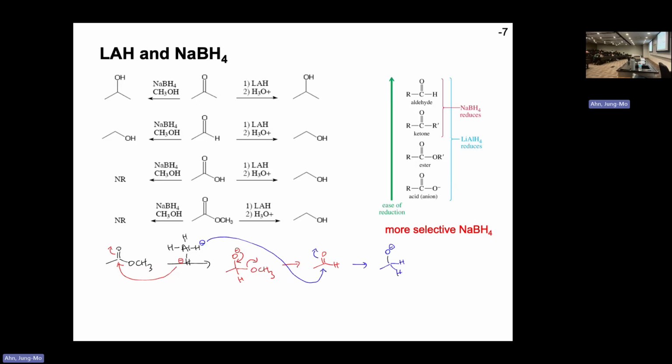So with the first hydride reaction, you get an aldehyde, and the aldehyde is not safe with the lithium aluminum hydride. A second hydride is going to be delivered, and now nothing is going to leave, everything is stuck there until you add the water, and you get the alcohol. So you are consuming two hydrides, like a Grignard reacting twice with an ester, lithium aluminum hydride reacting twice with an ester. It's kind of the same concept.